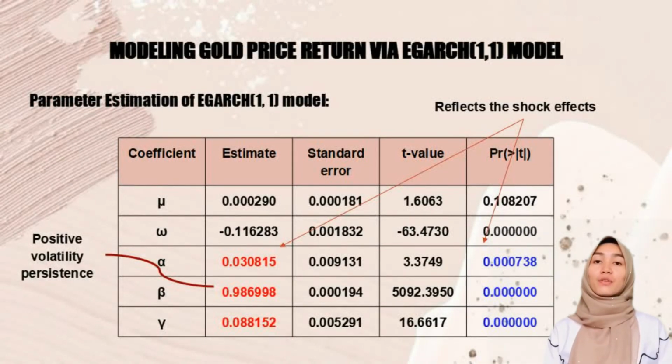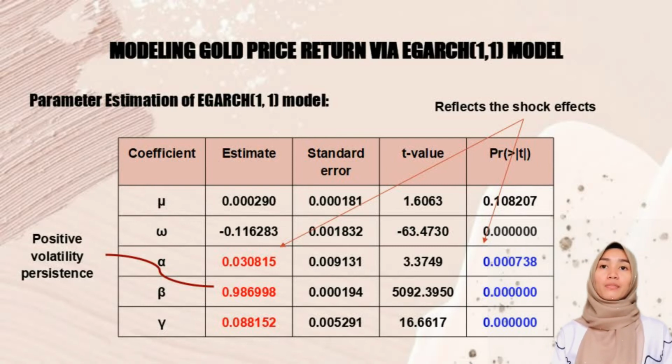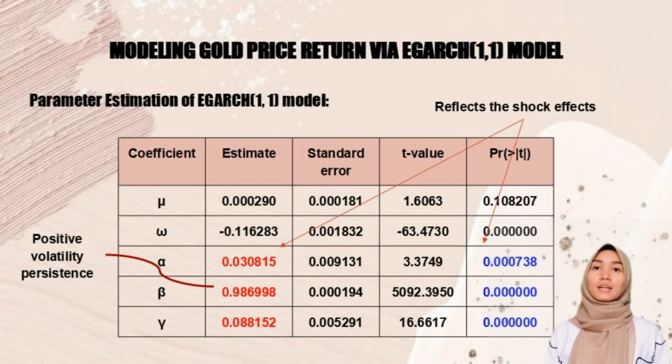So this is the result for parameter estimation of the eGARCH11 model. As we can see, the coefficient of the alpha parameter is positive and significant, which reflects the shock effects. Then, the coefficient of the beta parameter indicates the volatility persistence, which is also positive. From the table, the gamma parameter indicates that the shocks have an asymmetric effect on the gold return volatility.